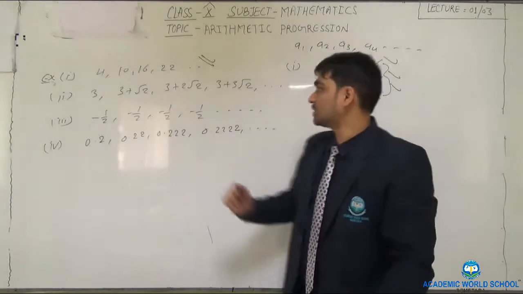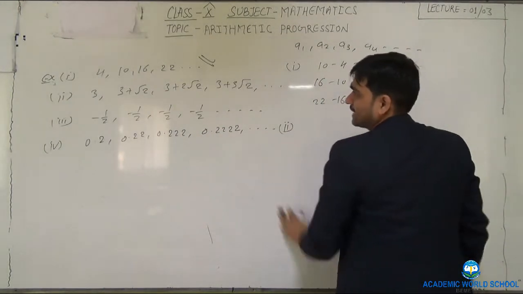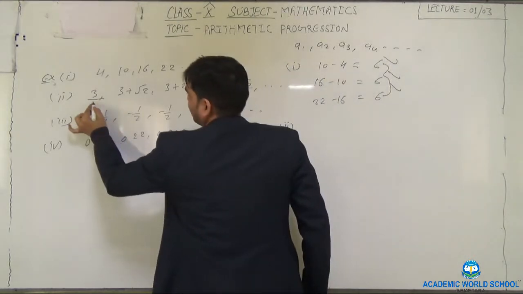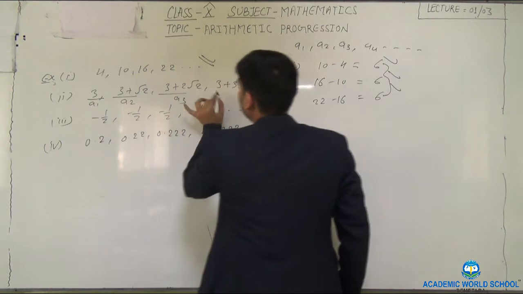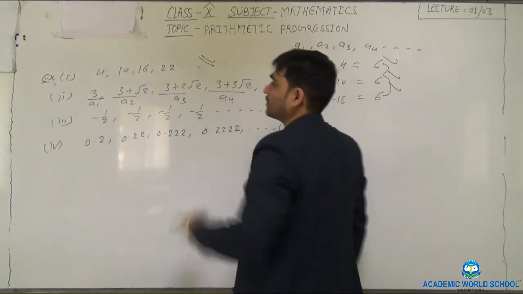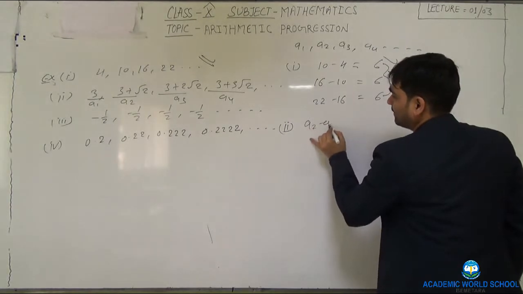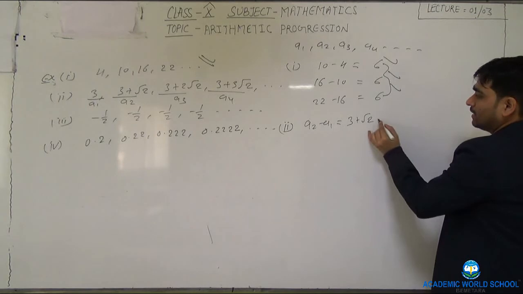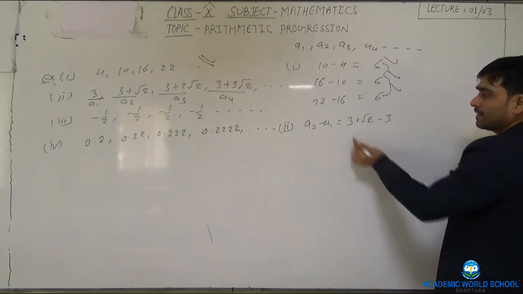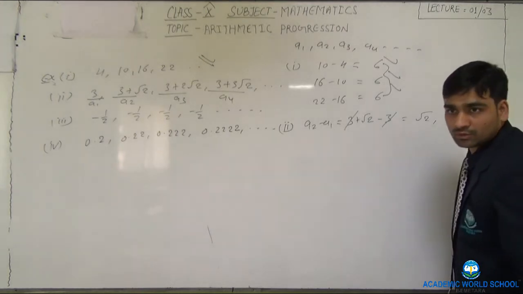Okay, now see question number second. So you can write this is A1, this is A2, this is A3, this is A4. There are 4 terms. So subtract A2 minus A1. So 3 plus root 2 minus 3. So this 3 and 3 will be cancelled. What we got? Root 2.